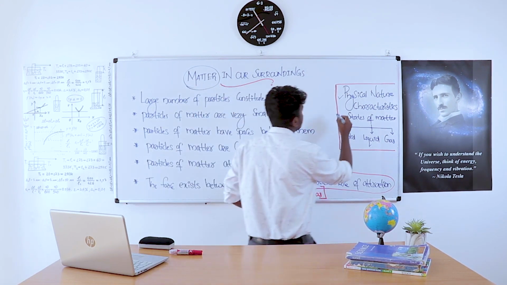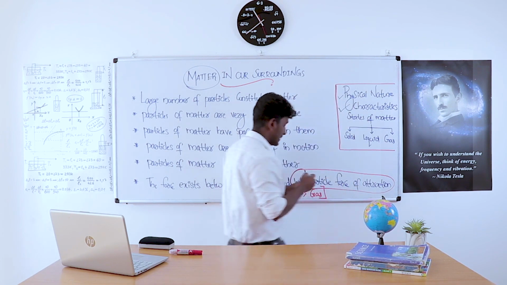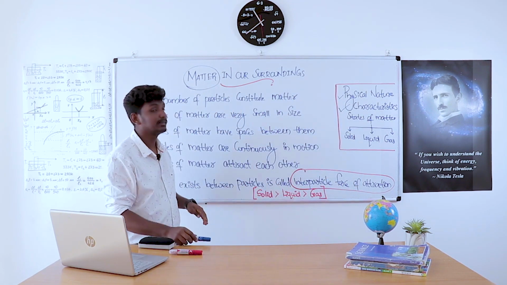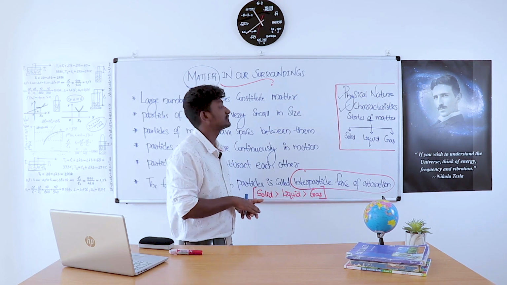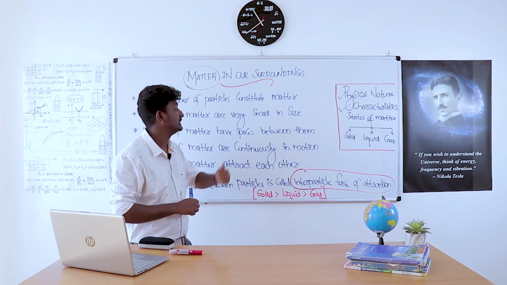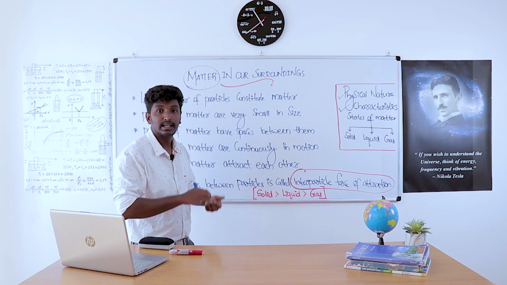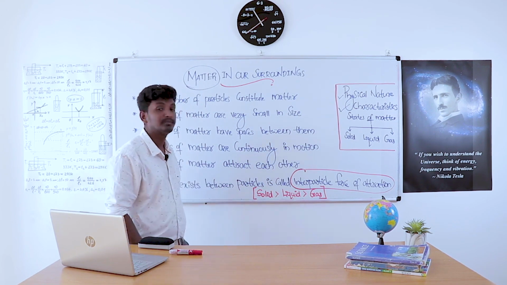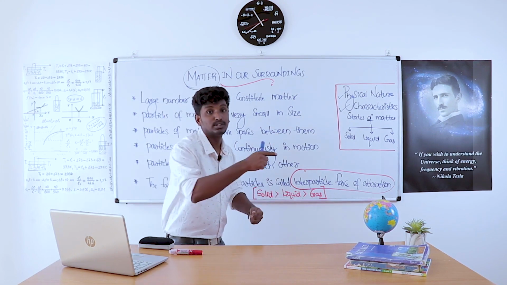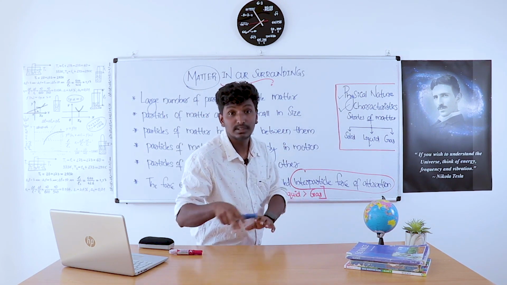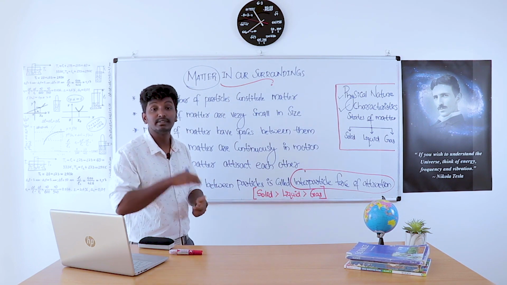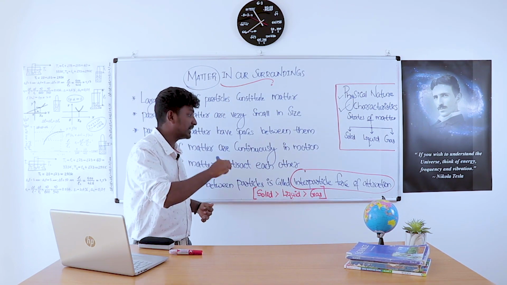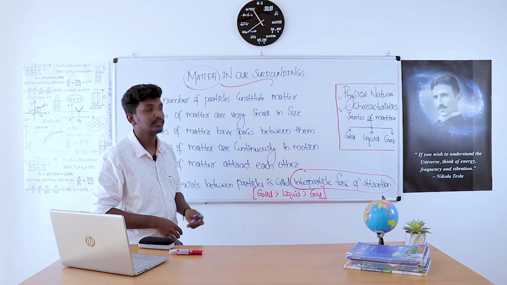Then the characteristics of particles of matter. Matter has a large number of particles, they are small in size, they have spaces between them, they are continuously in random motion, in all possible directions and velocities, and they attract each other with a force called interparticle force of attraction.